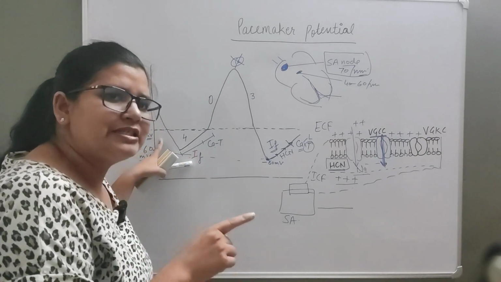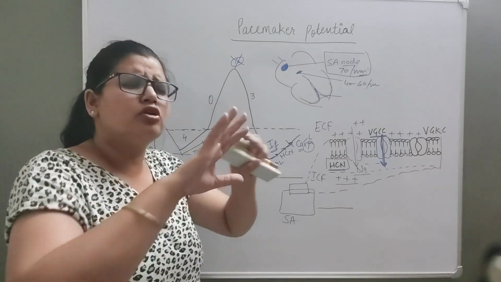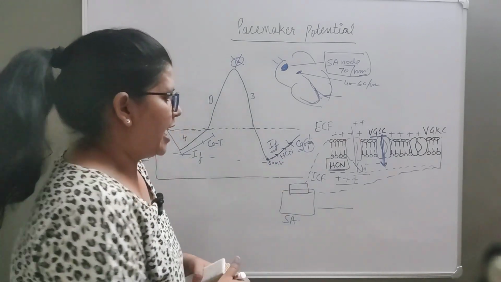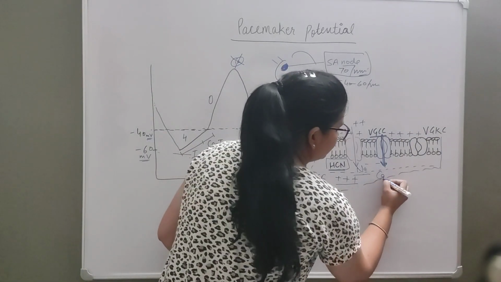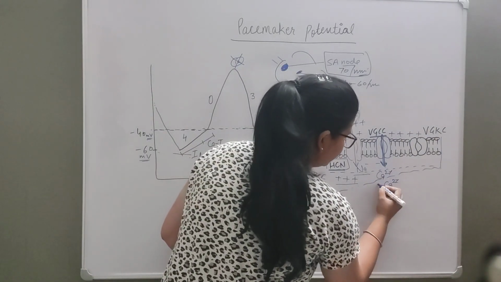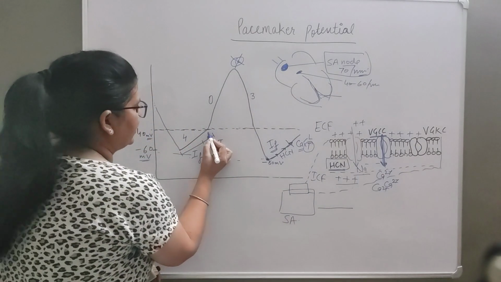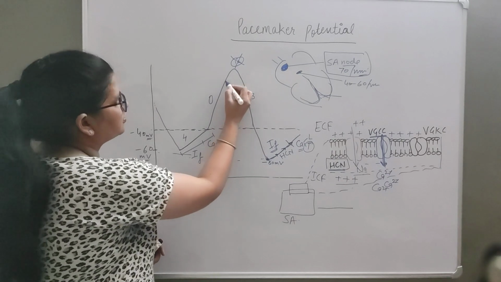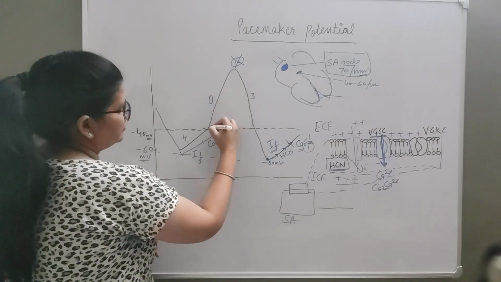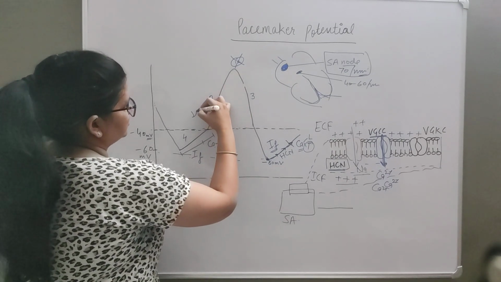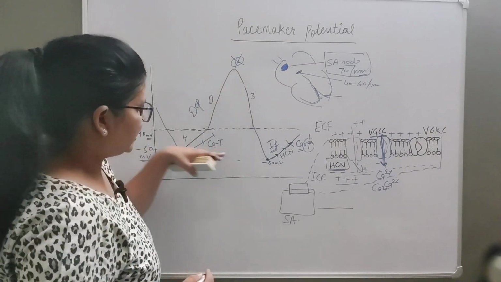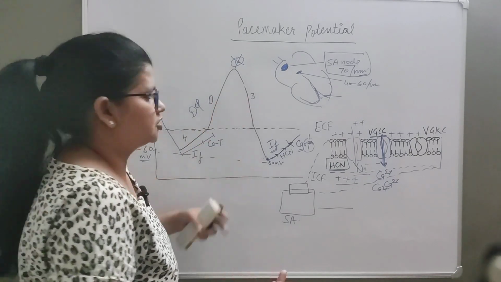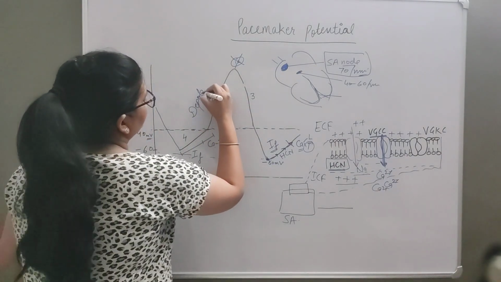Whenever this voltage is achieved inside the membrane, a huge number of voltage gated calcium channels are present, and they open up, which leads to entry of calcium inside, a large amount of calcium. So whenever the membrane reaches the threshold, a huge influx of positive charge occurs, which leads to this depolarization phase. Why depolarization? Because the resting condition is the polarized state, and away from the resting condition is depolarization, right? So we call it depolarization